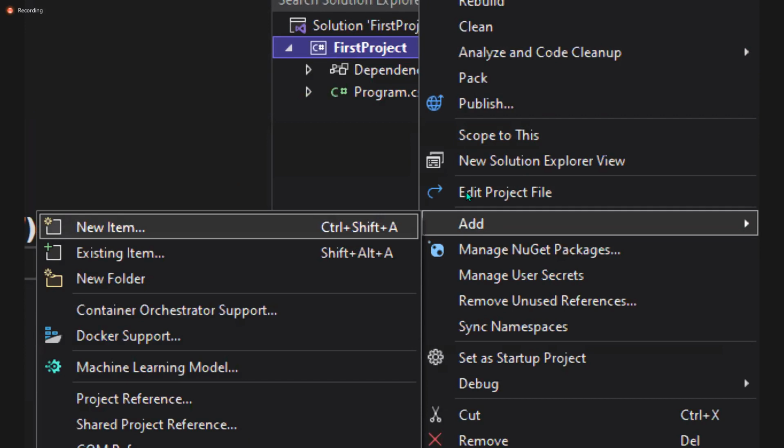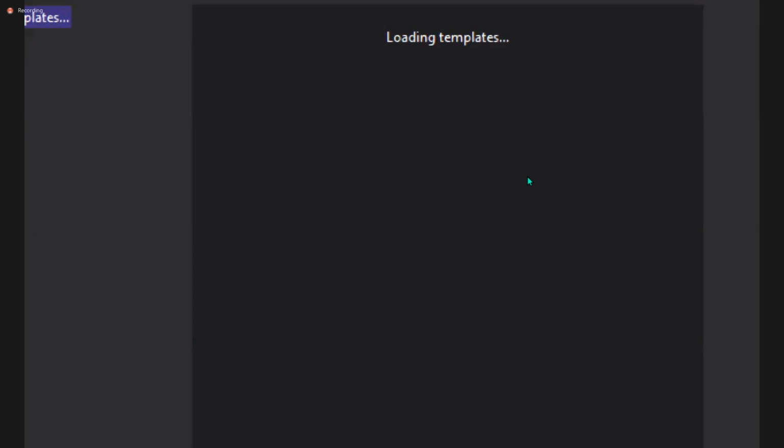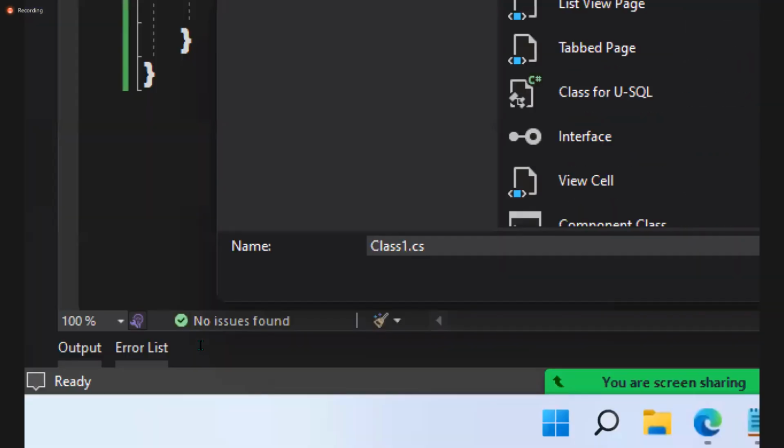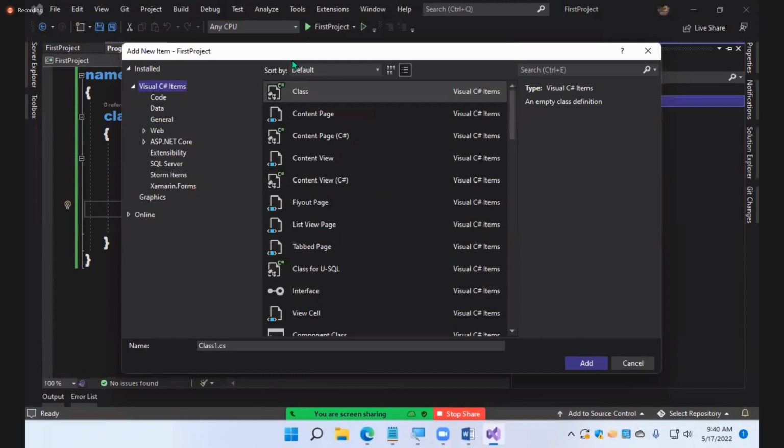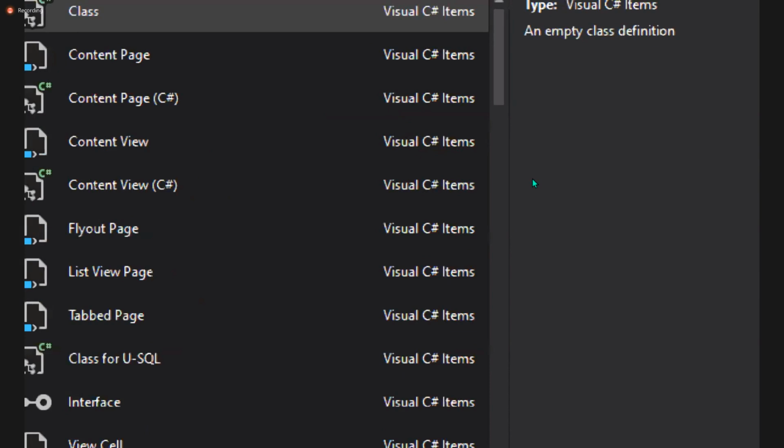What is an item, sir? A project is a collection of items, and that item can be a class. The item can be a structure, an interface, or you can add an HTML file, a CSS file, anything you can add. Watch it. When you click on New Item, it will show you a list of items. It opens one window, which we call the Add New Item window.